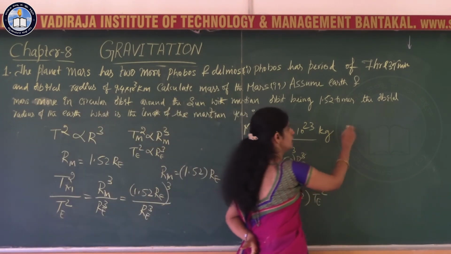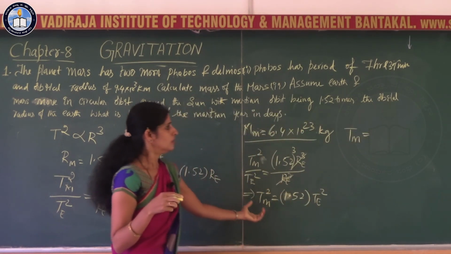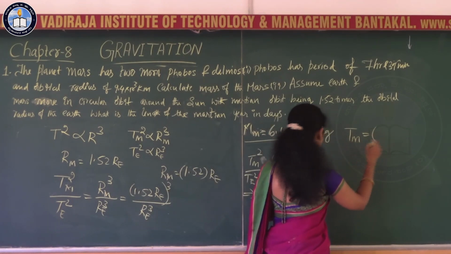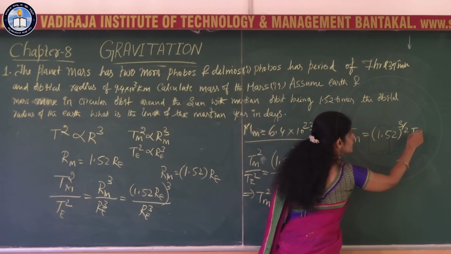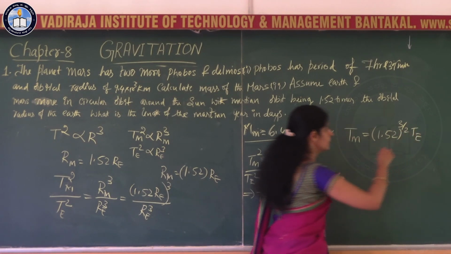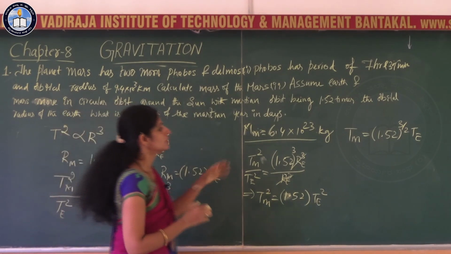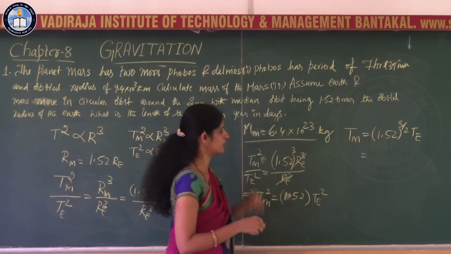Then Tm is equal to, if you take the square root of this whole equation, 1.52 to the power 3 by 2 times T E. The period of Earth around the Sun is 365 days, because we need the answer in days.